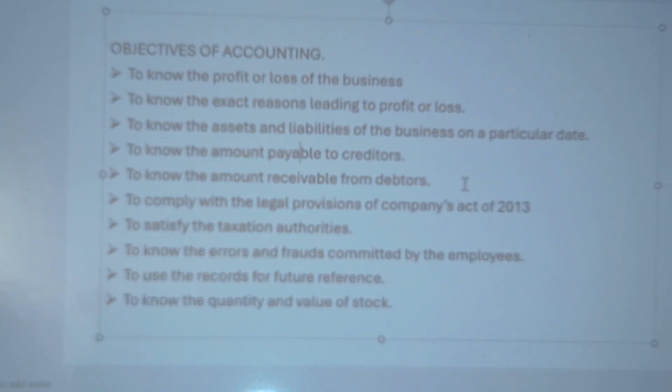Then to satisfy the taxation authorities, we also have to record the business transactions, because we have to give the financial position, how much profit is earned and how much loss is incurred. That should be submitted to the taxation authorities. On the basis of the profit earned by us, the taxation is done, and tax is calculated on the amount of income earned by us.